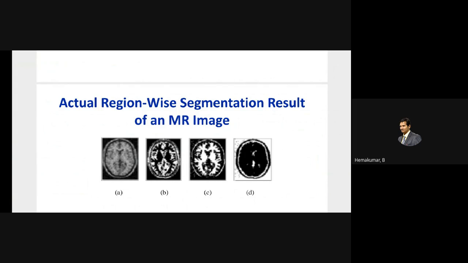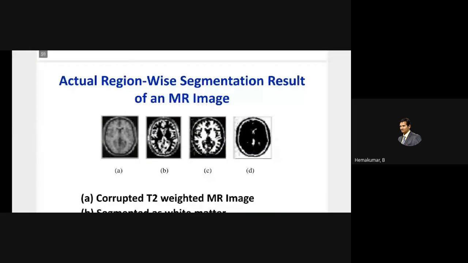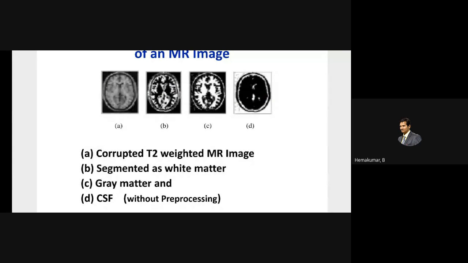With dark only, this cluster center gives the final image D. If you have only white, we could segregate only the C type of image. If you use intermediate, we get the second one, B. This is the corrupted T2 weighted image. Corrupted means a noise-inflicted image is known as a corrupted image.